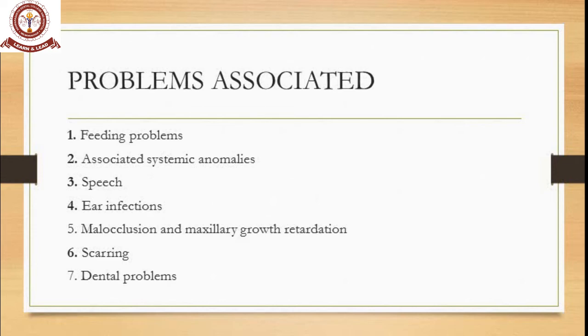So what are the problems? Now coming to the problems. What are the basic problems associated with cleft patients? The basic thing is the feeding problem. They will have difficulty in feeding, so they have to be kept in a proper position as a child. They have to be kept in a proper position for feeding. There are associated systemic anomalies, and some mental retardation problems will be there. Speech, again, there will be difficulty in speech. Ear infection, they will have repeated ear infection, malocclusion, and maxillary growth problems.